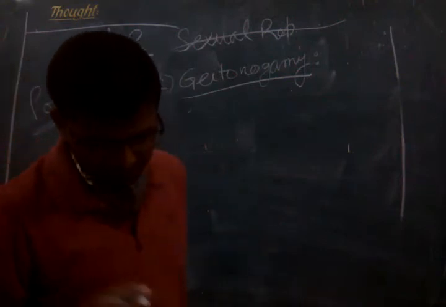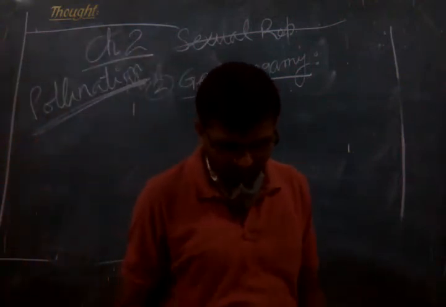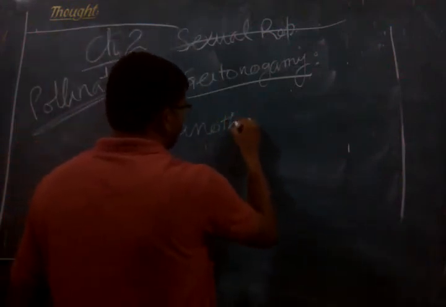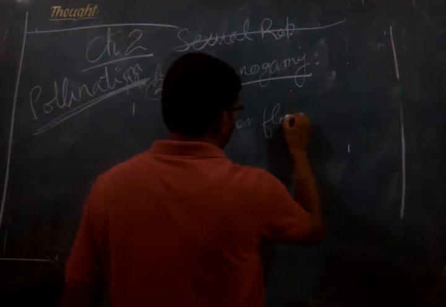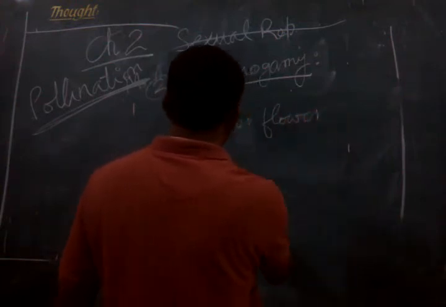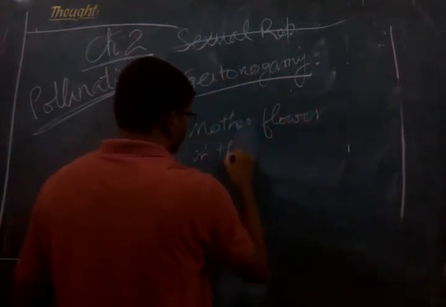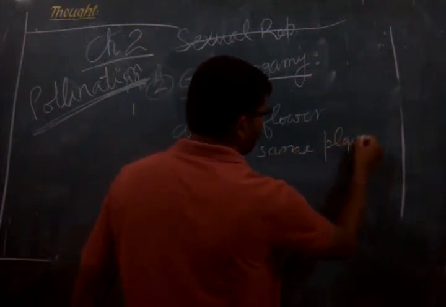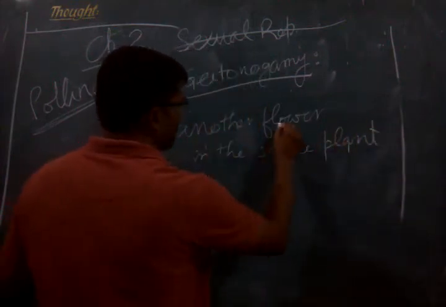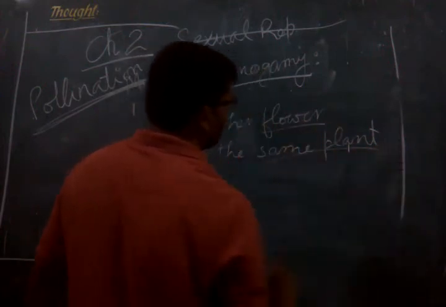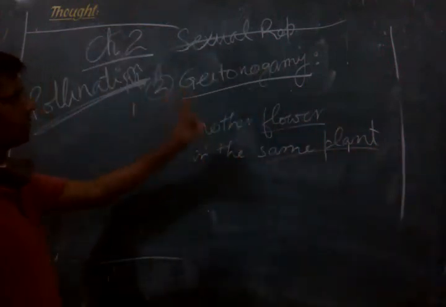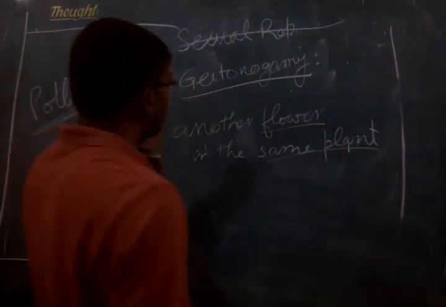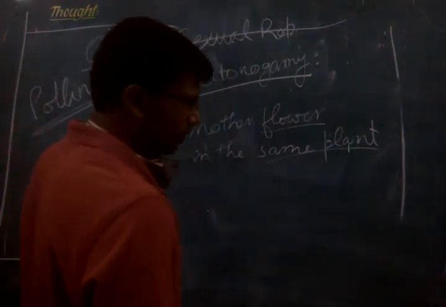So it happens to another flower, that is the condition. Another flower in the same plant. Very easy. The flower has to be different, but the plant will be the same. This kind of pollination is called geitenogamy or geitenogamous pollination.